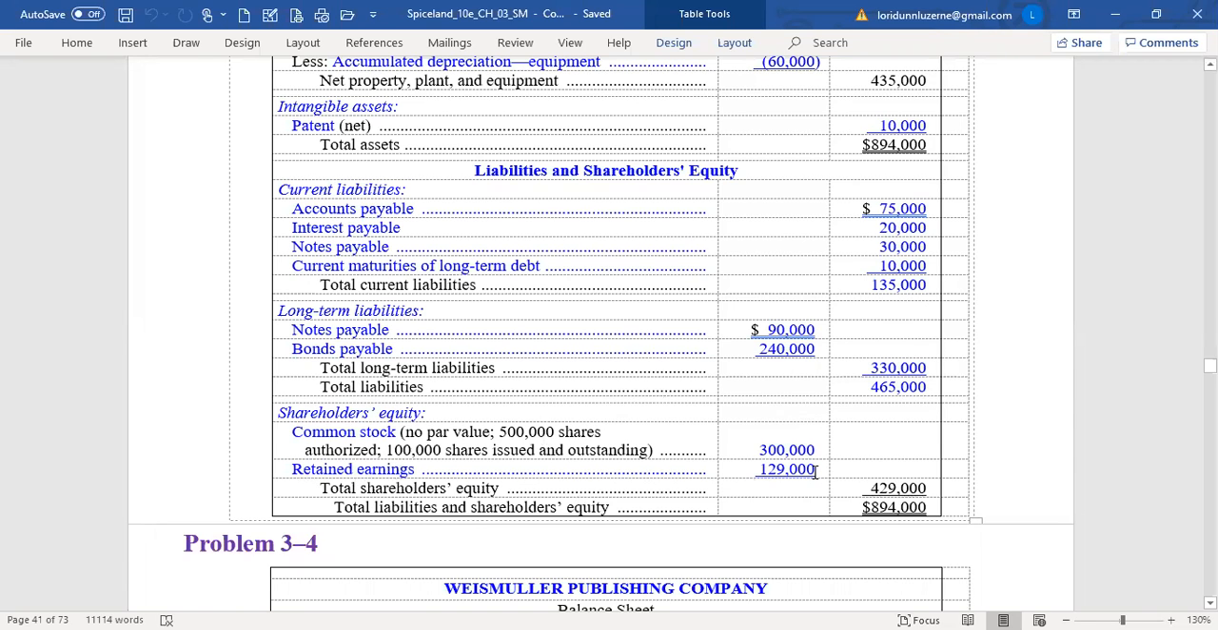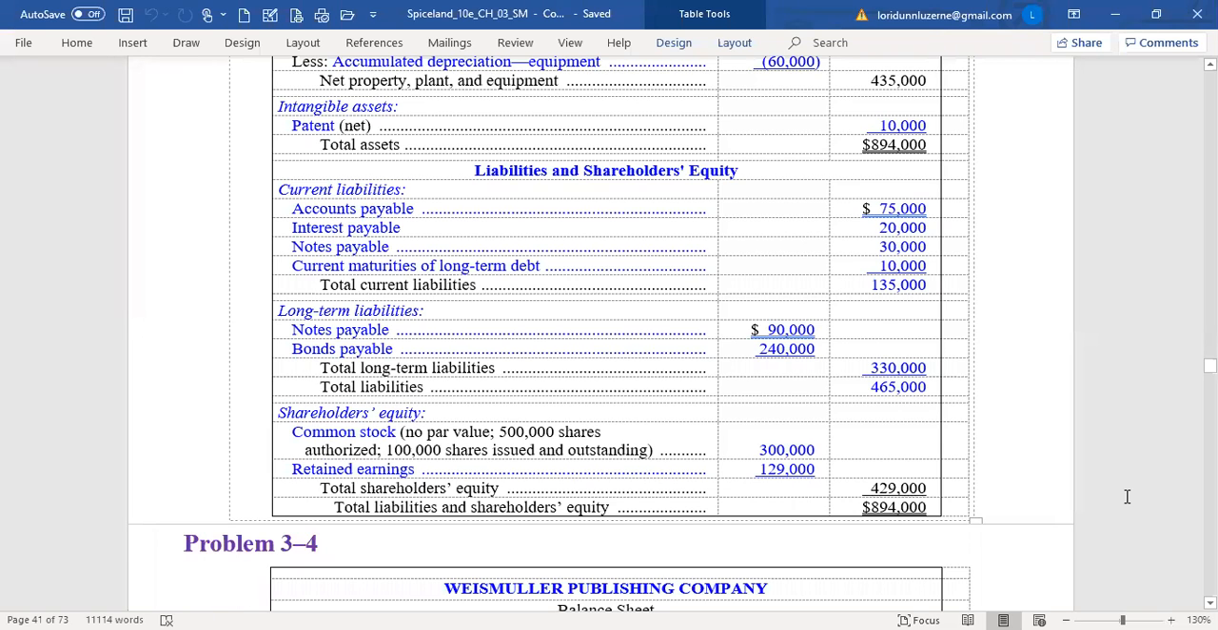And then we list retained earnings with its balance from the post-closing trial balance, because that's been updated for this year's net income and dividends. Total shareholders' equity, $429,000. Add that to your total liabilities and shareholder equity, $894,000. It agrees to our total assets.